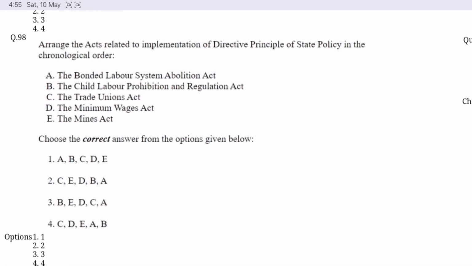Question number 98. Arrange the acts related to the implementation of the directive principles of state policy in the chronological order. Option D is correct here. First is the Trade Union Act, then the Minimum Wages Act, then the Mines Act, then the Bonded Labour System Abolition Act, and the last is the Child Labour Prohibition and Regulation Act.